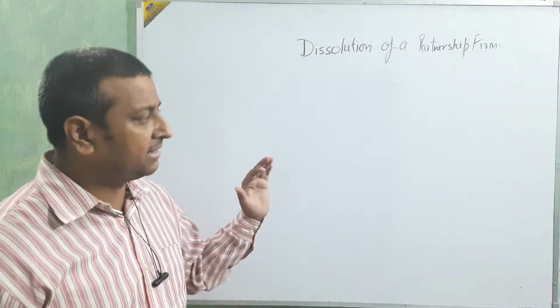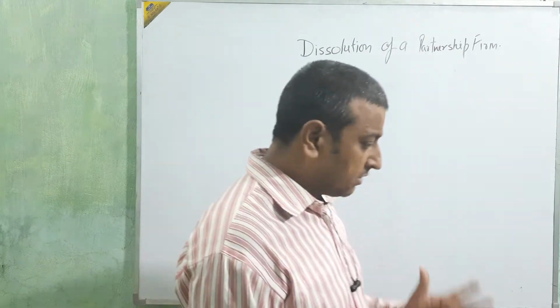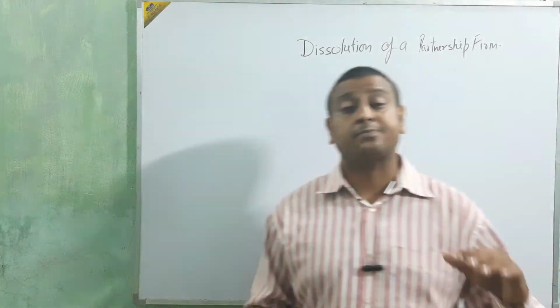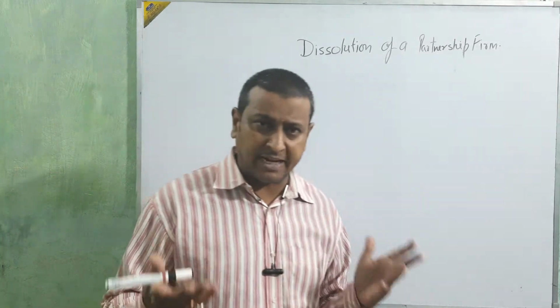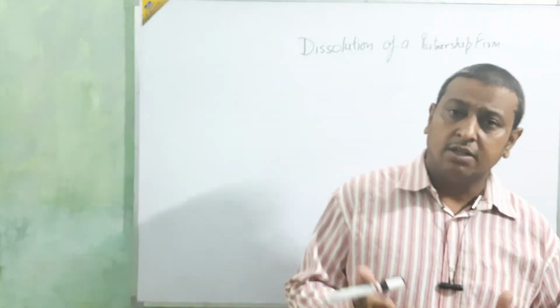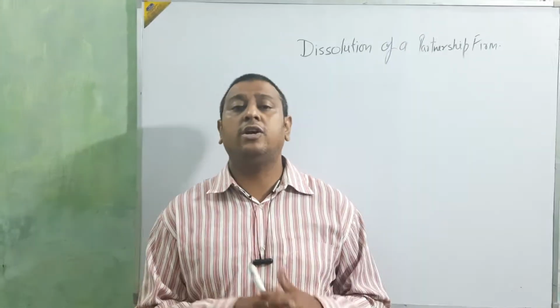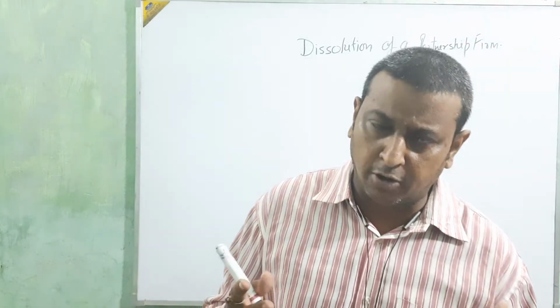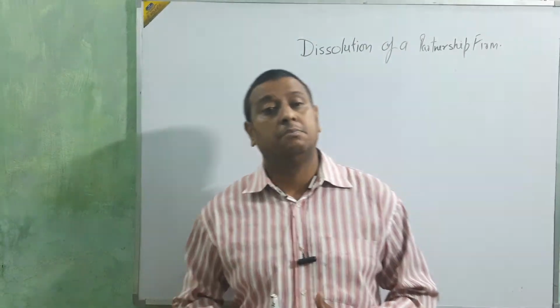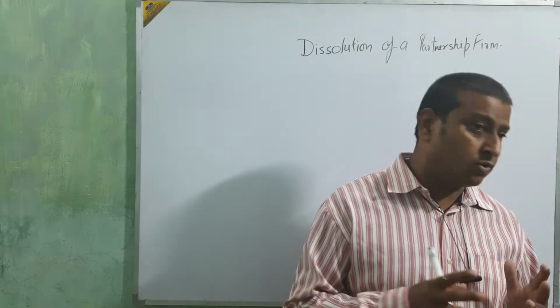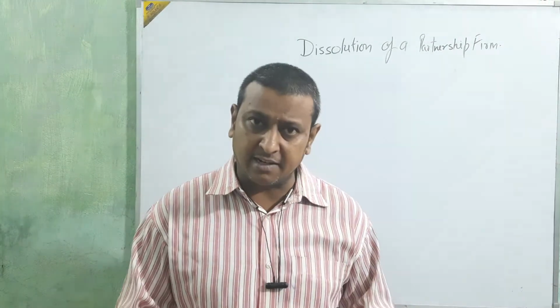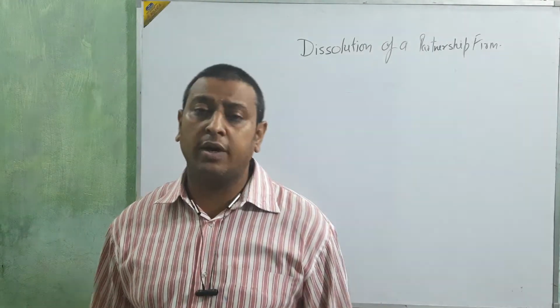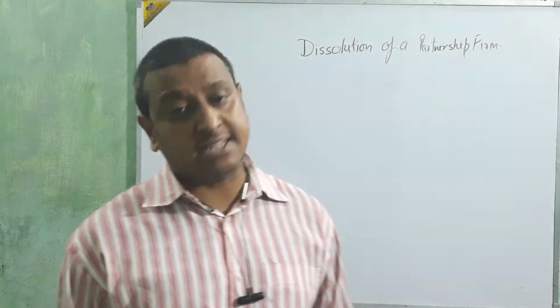First we make the realization account, then we settle that account through the partners' capital accounts. Okay, after that we make the capital account. I think you are well acquainted with the capital account. By making the capital accounts, we settle the accounts of all the partners, and lastly we make the cash account.